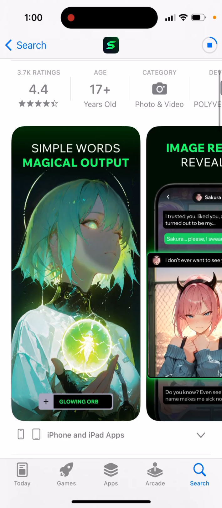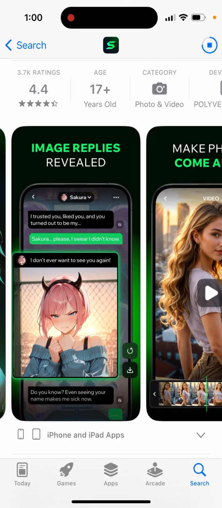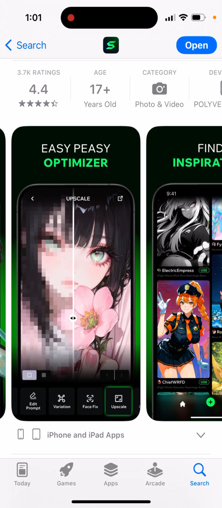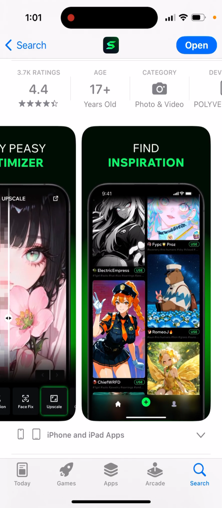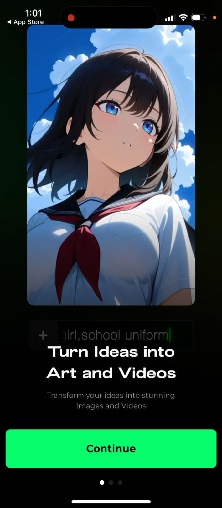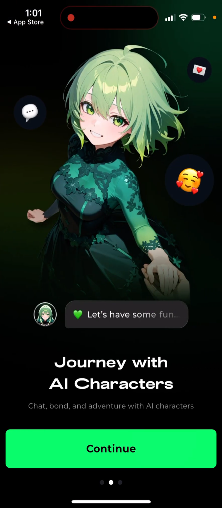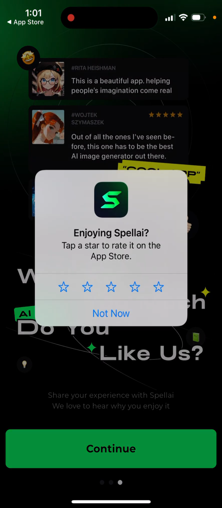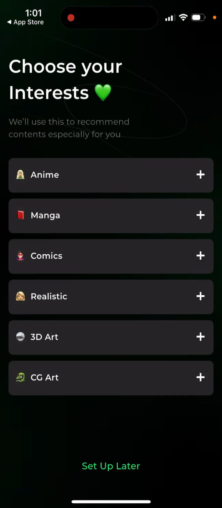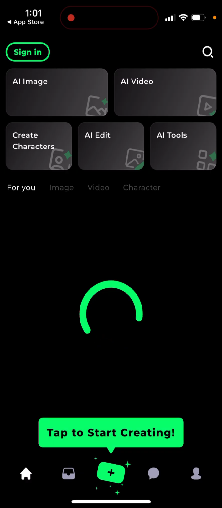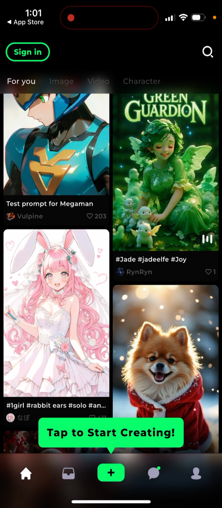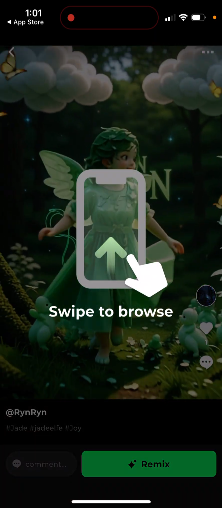So here you have simple words, magical output, image replies revealed, make photo come alive, choose to create, easy peasy optimizer, find inspiration, and then you can just see the details in here. And then you can just continue in here, choose your interests, then start journey.